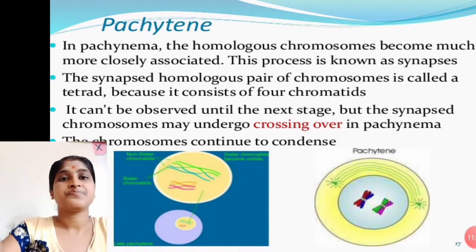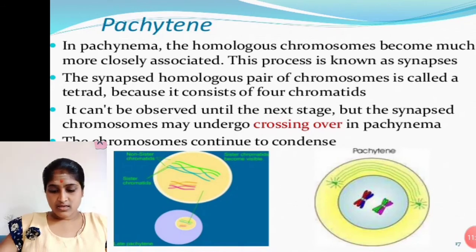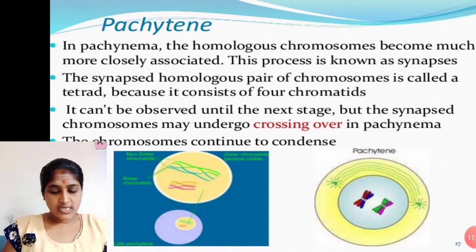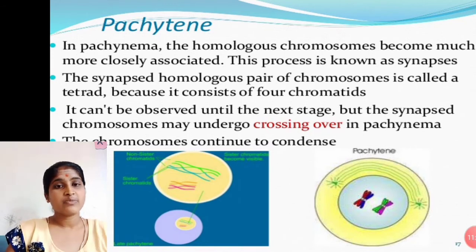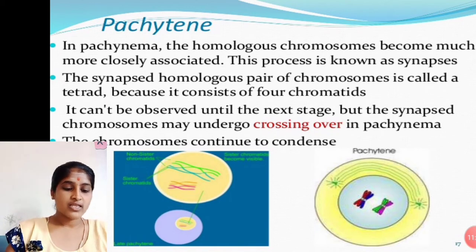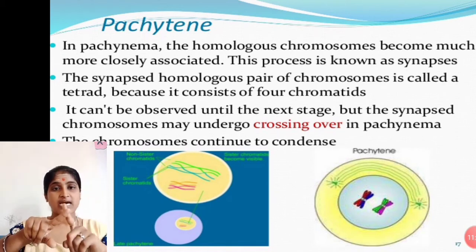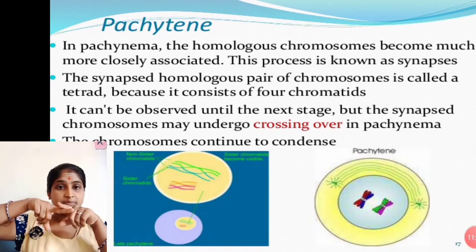Next, here chiasmata will be formed. How will it be seen? See here, the chromosomes' joining point we call the chiasma. For example, these chromosomes will be joined at that particular point.